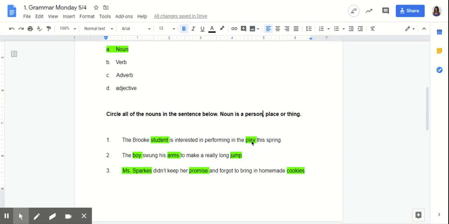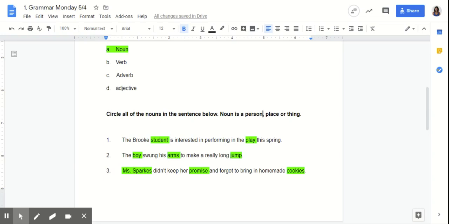Play is basically when you're going on stage and you're doing a showcase and you have lines and things like that. So this is why play is the thing, described as a noun. Number two, boy, person, which is a noun. Arms, it's a thing on a person, noun.